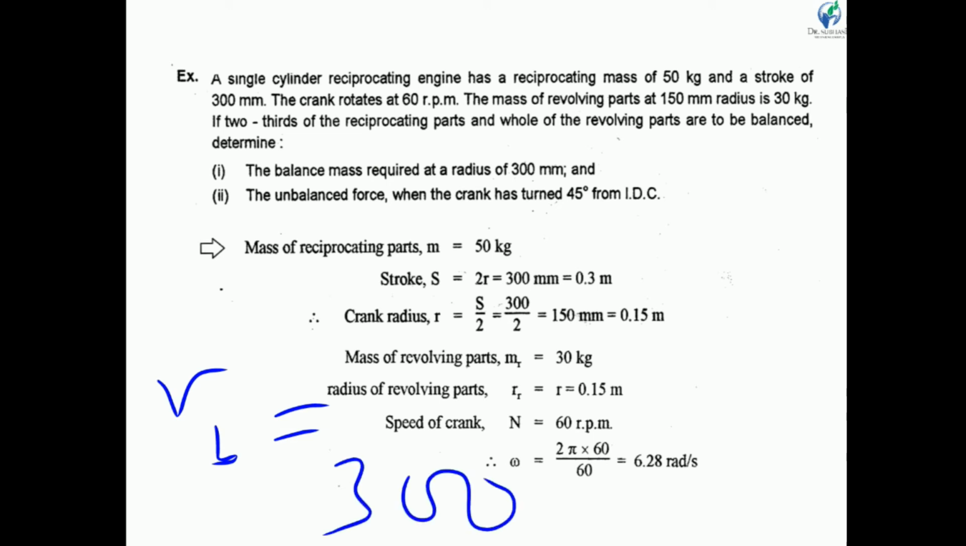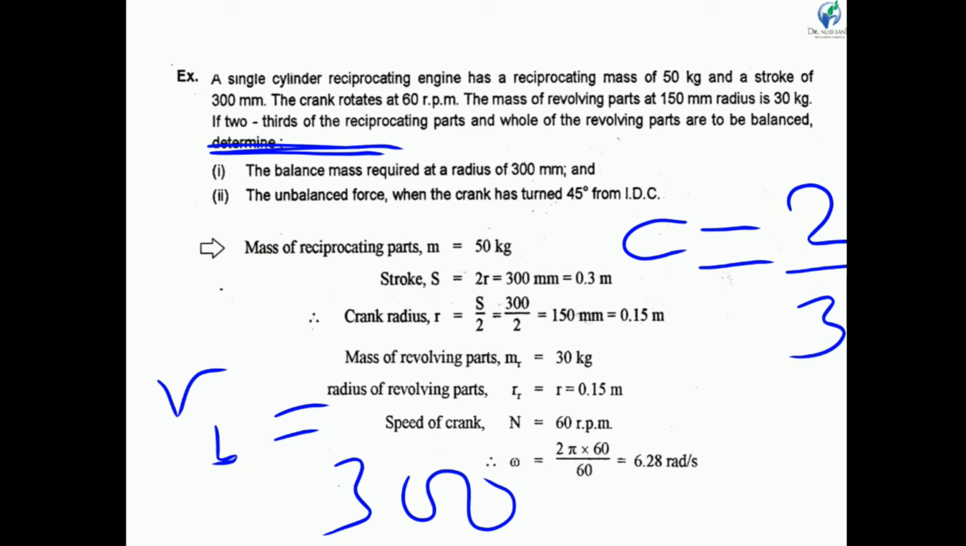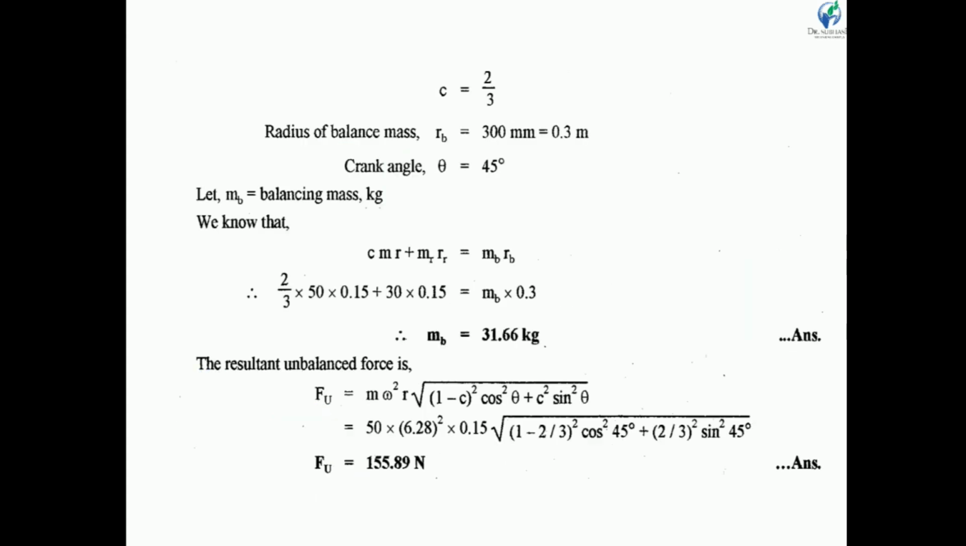So here we consider RB is equal to 300 mm. Okay, and C, we know that C is the fraction of reciprocating mass to be balanced. We have considered in the theory C is the fraction of reciprocating mass to be balanced. So here 2/3 of reciprocating parts and whole of the revolving parts are to be balanced. So here C is given 2/3.